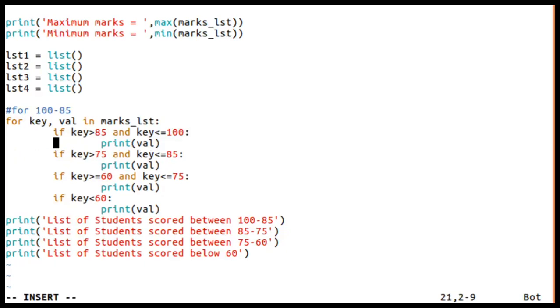The remaining I'll use. If this is the range, now instead of printing here, I'll add it to lst1.